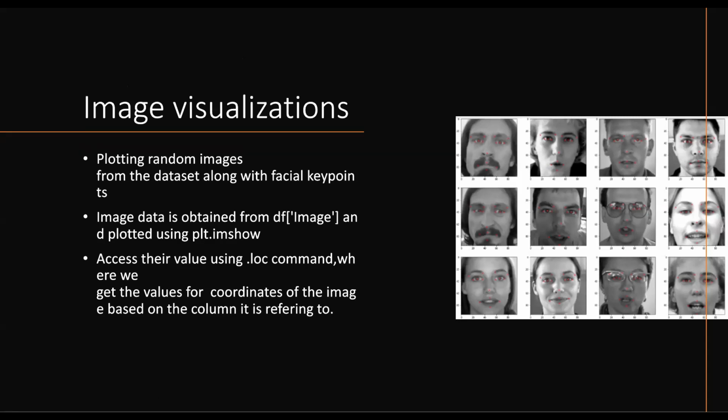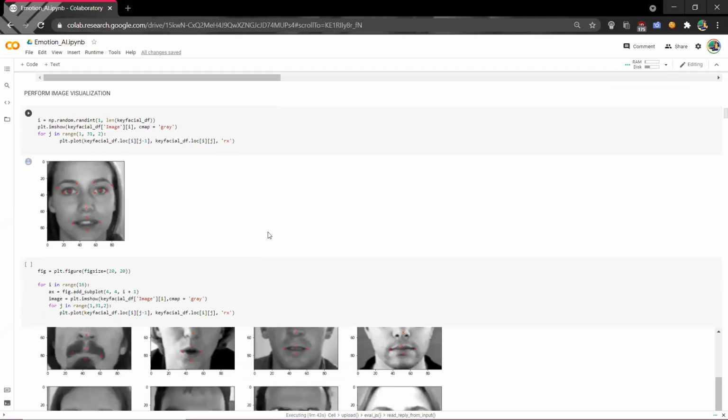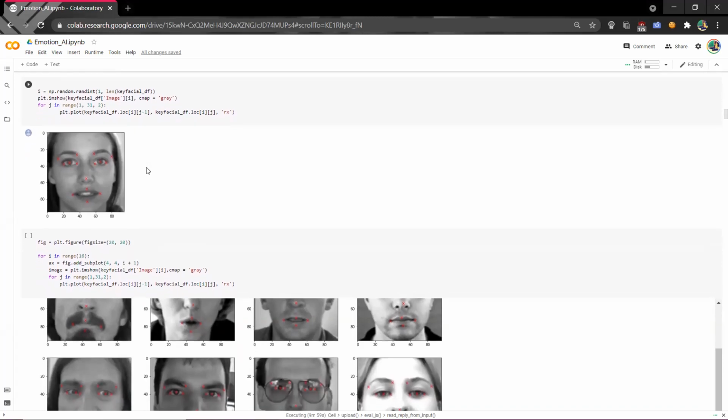If you go into the code, in these first two lines, I generated a random integer with random.randint, and I plotted an image, and it is gray.